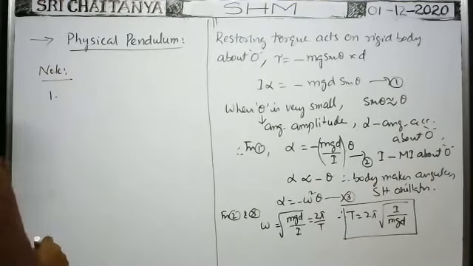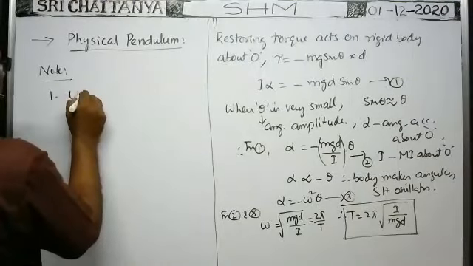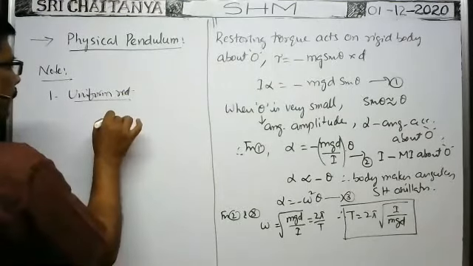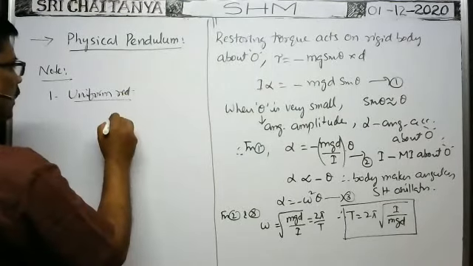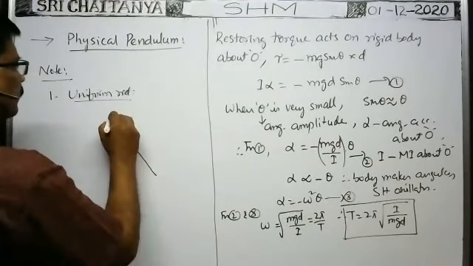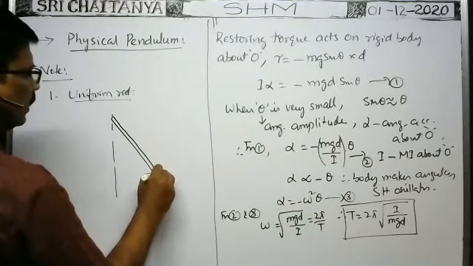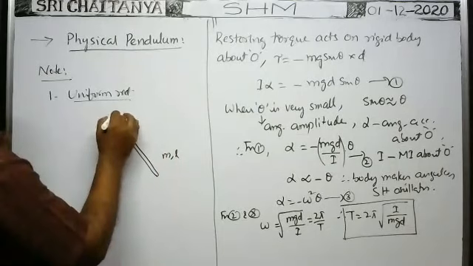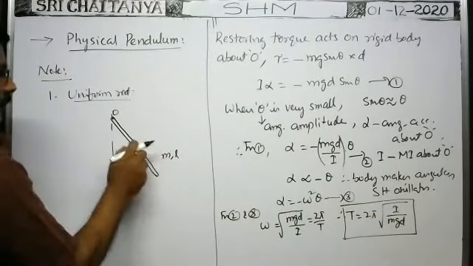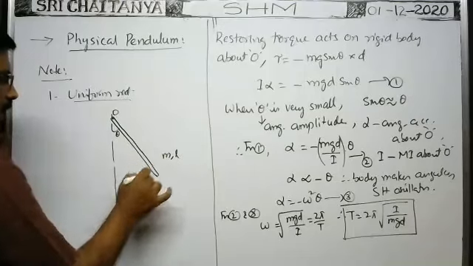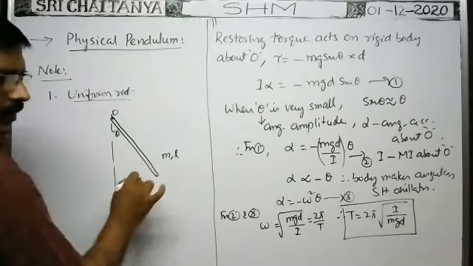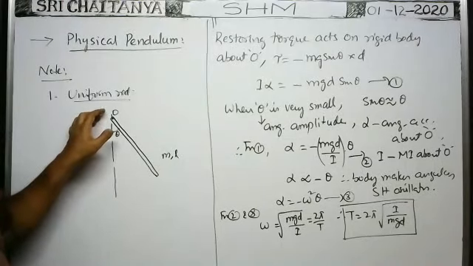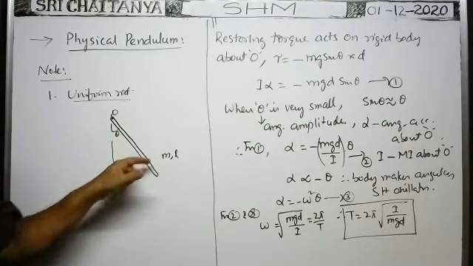Note point 1. Suppose one uniform rod is suspended about one end. Uniform rod having mass m, length L is suspended about one end here. You pull the rod aside through a certain angle theta and you release it. Then it sustains oscillations like this, no? Here the rod is fixed at one end by means of a frictionless hinge. When you pull the rod aside and release it, it sustains oscillations.